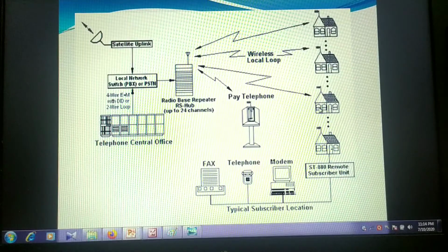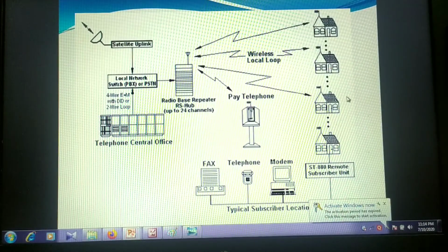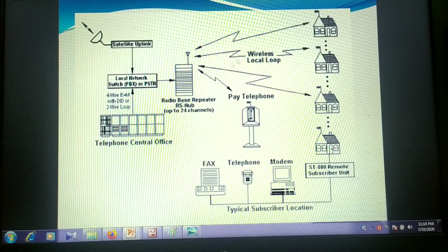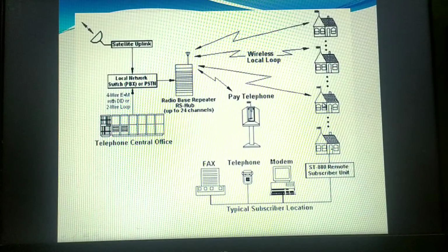Once it is free, then a wireless connection will be established between the source and the destination, and whatever connection is being established, every connection will have to pass through the base station only. So when the wireless connection is established and any communication takes place, it has to pass through this base station. This is how exactly the call will be established by using wireless local loop.